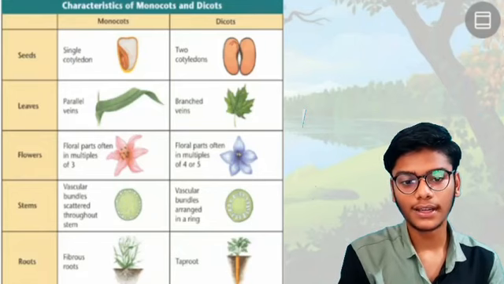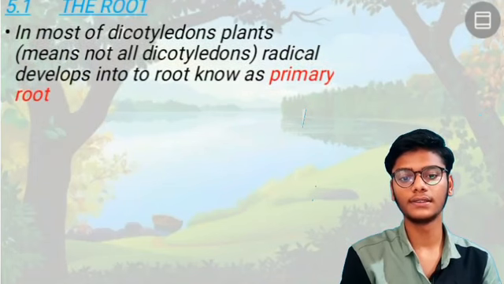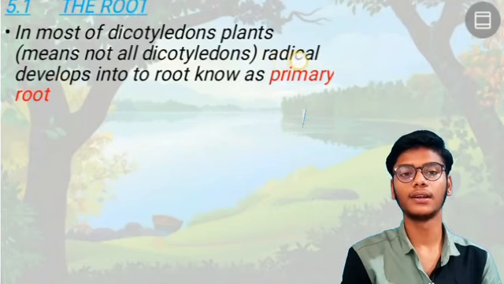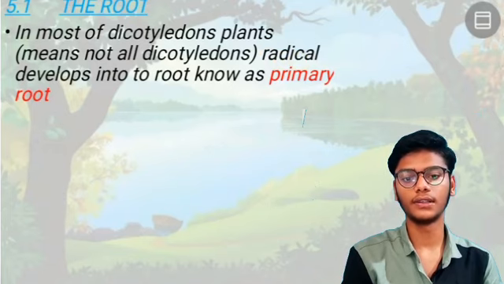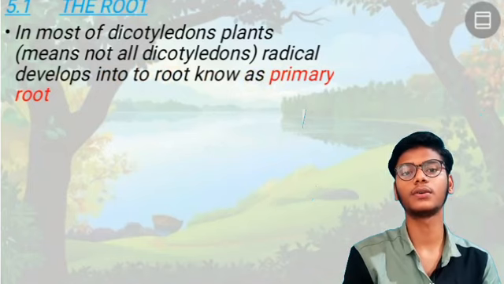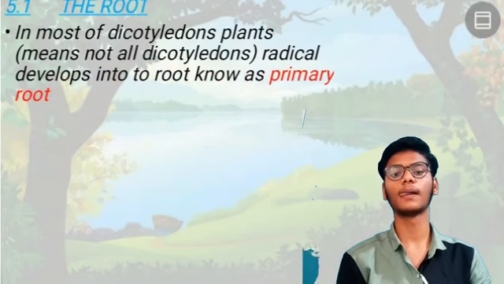In this type of seeded plants, we can see this radicle. You have studied that plumule and radicle are the two parts of the seed, and the radicle part will develop into the root known as the primary root. The first root which the seed grows into the soil is known as the primary root.